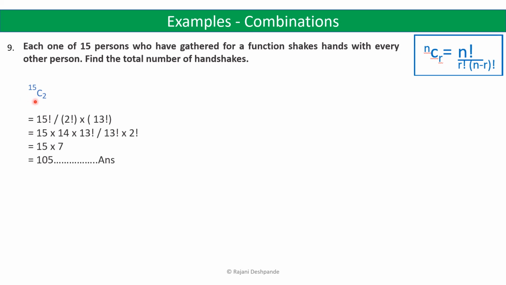So you can solve this using your formula. So it is 15 factorial divided by 2 factorial into 15 minus 2, that is 13 factorial. So this will be 15 into 14 into 13 factorial, and this will be 13 into 2 factorial. So after calculations, you can cancel 13 factorial, and 2 factorial is 2. So 2 sevens are 14. So it is 15 into 7, 105 total number of handshakes.